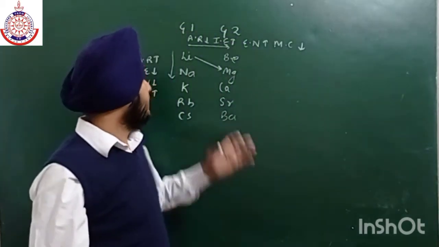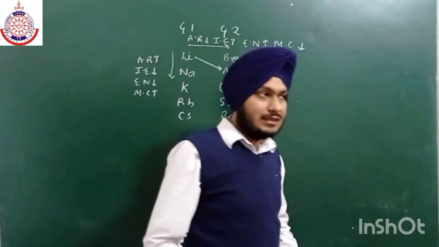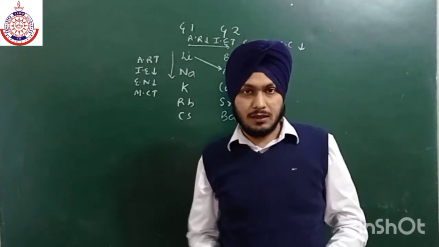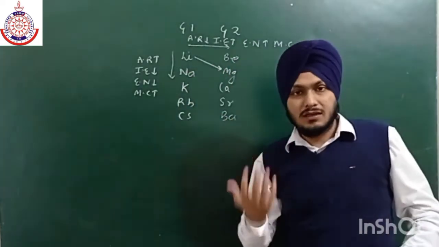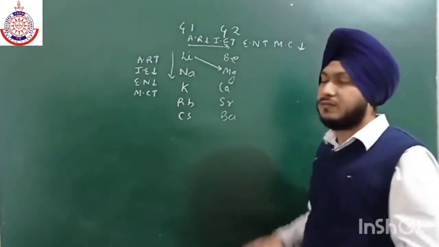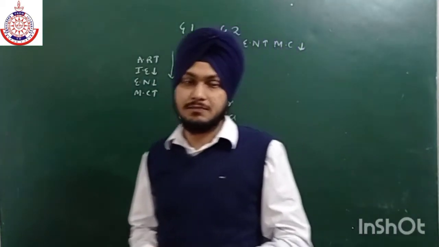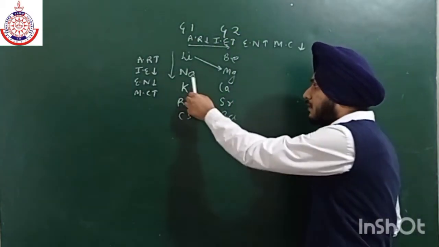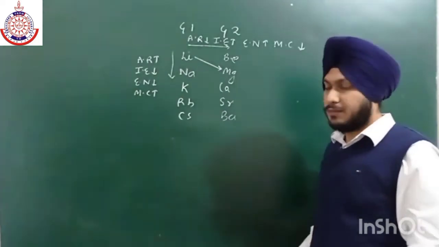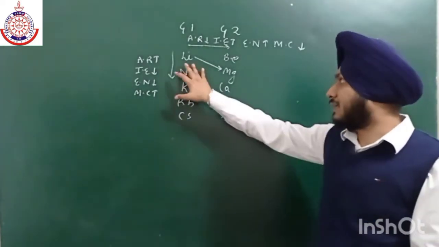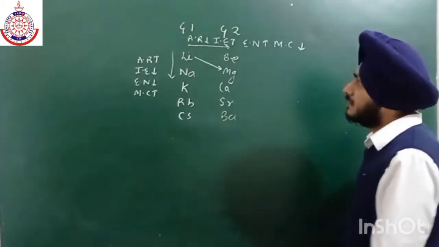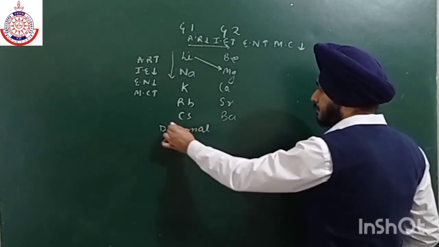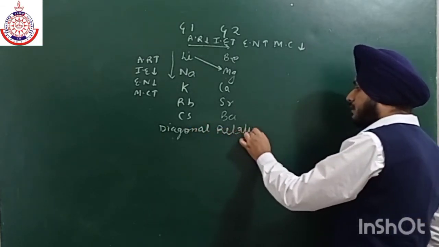That is why on moving diagonally there is a very negligible change in the physical as well as chemical properties. Lithium shows similar chemical properties to that of magnesium, and this is known as diagonal relationship. Similarly, there are also some properties of sodium and calcium, like atomic radius, which are similar, but not as similar as in the case of lithium and magnesium. This is known as diagonal relationship.